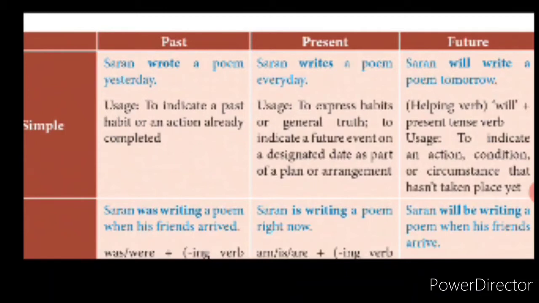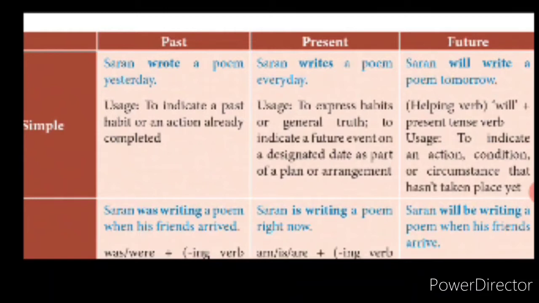Simple present tense. Let me tell you the usage of them. To express habits or general truth, and to indicate a future event on a designated date as a part of a plan or arrangement. To express a habit, she dances every day, or she draws whenever she is bored. That is a habit. Or a general truth, sun rises in the east. That is a general truth. Yes or no?